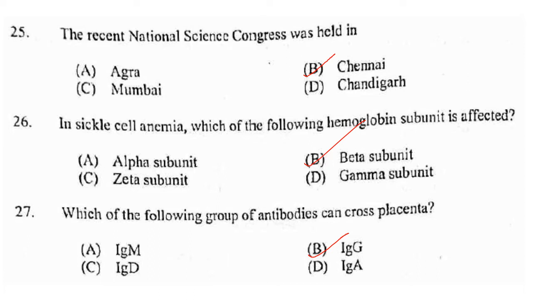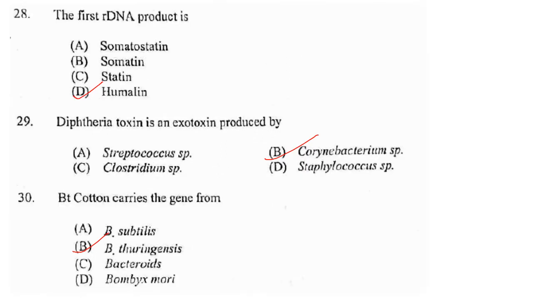Which of the following groups of antibodies can cross the placenta? That is IgG can cross the placenta and reach the fetus. So answer is option IgG. The first recombinant product is nothing but humulin, human insulin. Now next one. Diphtheria toxin is an exotoxin produced by Corynebacterium species. So answer is option B.